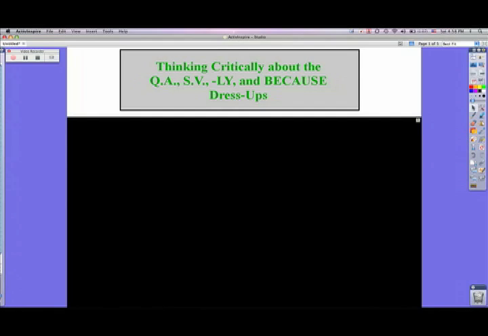And so we're going to take a look at these and see what was done well and what could be improved upon. And again, I don't want anybody to be hurt or think badly just because your sentence might be used in the video. All the students have things that they did well on, and they all had things that they could improve on. So I just basically picked some random sentences other than the 2 good examples, and we're just going to go through those and take a look at what could be done a little bit better on these dress-ups.